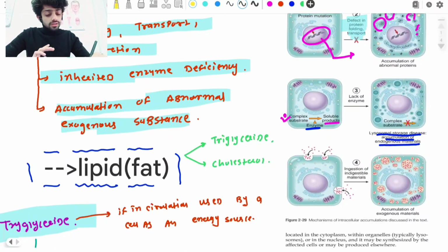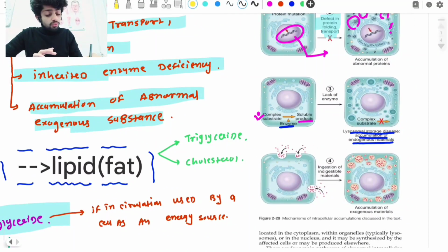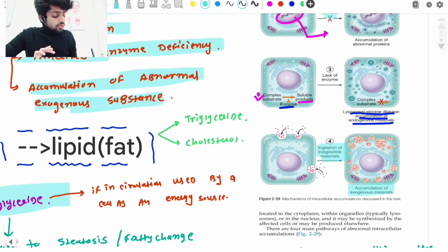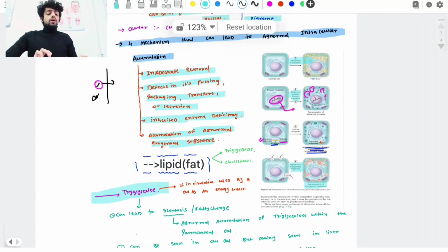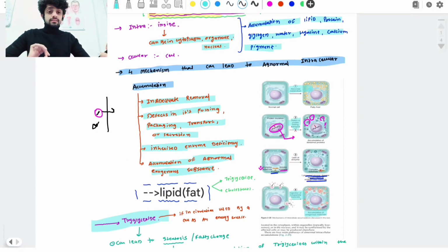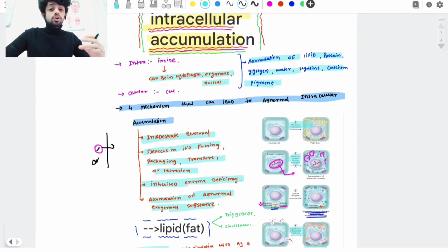Okay, here guys you can clearly see. How can it occur? Normally through ingestion of ingestible materials. That can lead to accumulation of exogenous materials. I hope, guys, that the pathology is clear to you, how intracellular accumulation occurs. Intracellular accumulation mainly occurs due to four reasons. Remember these four reasons, very important.